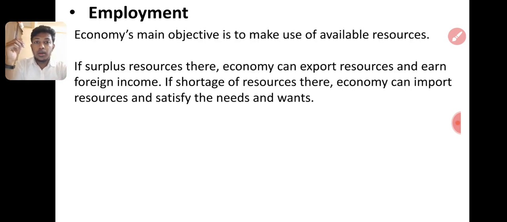So the third topic is employment, a variable of the economy. An economy's main objective is to make use of available resources. That means employment. We have to use all the resources we have. If there are surplus resources, the economy can export. If the population is more, so there is no employment within the country, we can send them out, right? Most of the Chinese companies are sending people out because they have more people, so no work there, right?